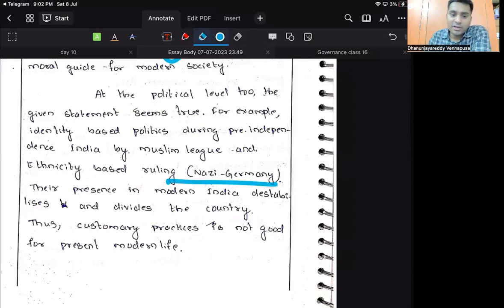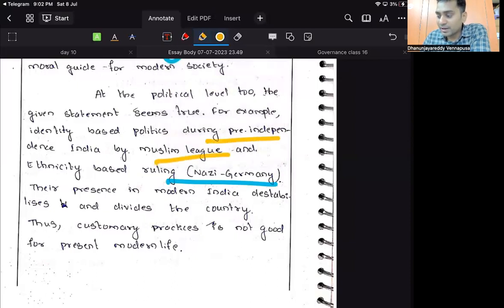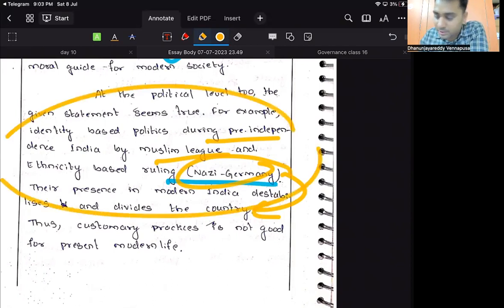Their presence in modern India destabilizes. Now look, this is the exact issue. Whenever you take two themes in one paragraph, again you are coming back to India. You went to Nazi Germany and you are saying again back to India. This is not the proper way of writing. When you are speaking about India, complete India, go for Germany, complete Germany and come back. So you are doing the same mistake again and again.